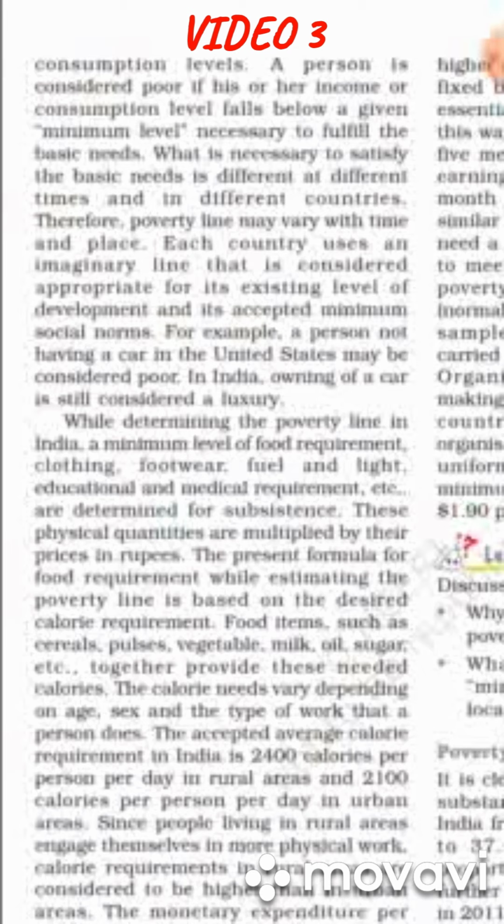Now, on the basis of these calculations for the year 2011-12, the poverty line for a person was fixed at rupees 816 per month for rural people and rupees 1000 for urban areas. Now, again you can find a difference here, 816 for rural and 1000 for urban. Though the calorie requirement is much more for the rural people and less for the urban people.